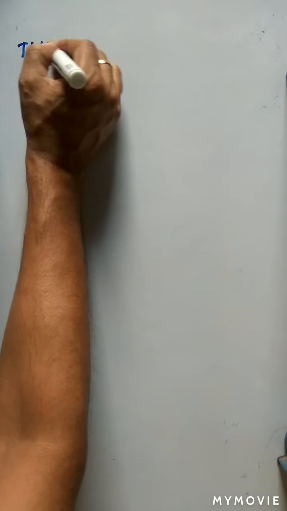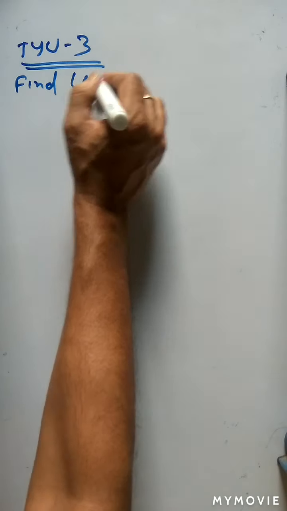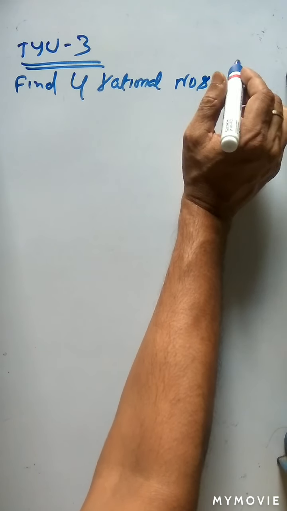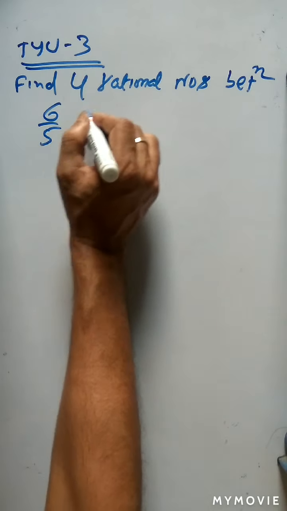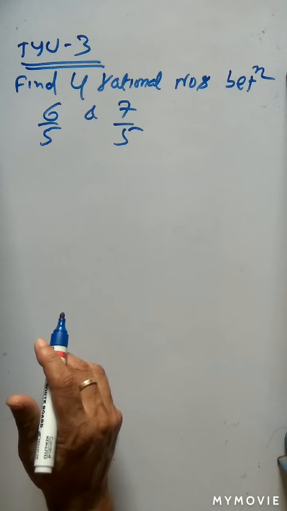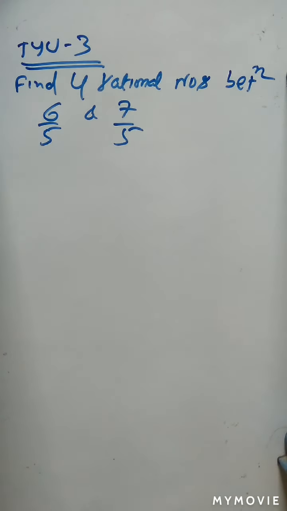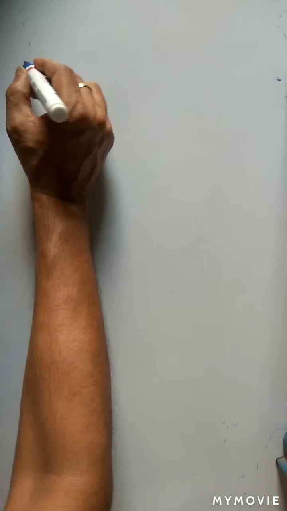So test your understanding. Number 3, you have to find 4 rational numbers between 6 by 5 and 7 by 5. So try at your home. Here you can find by 2 methods. For your practice, you can solve by 2 methods. One is the mid value method. Another is the equating the denominator method.